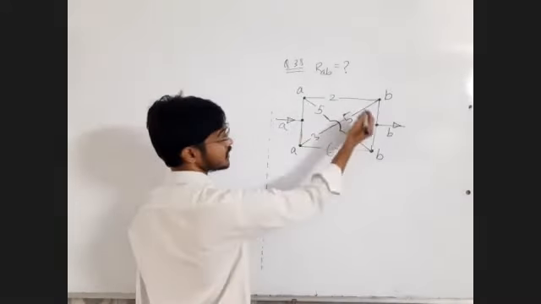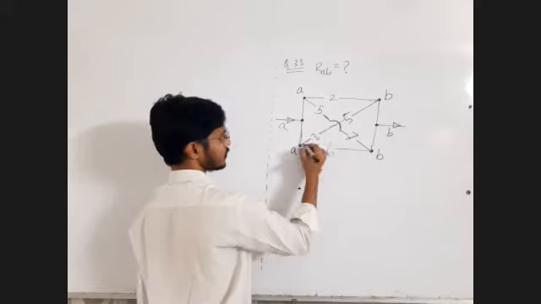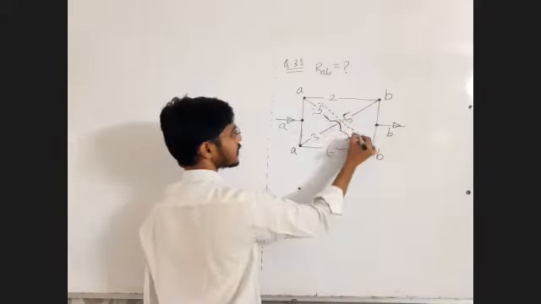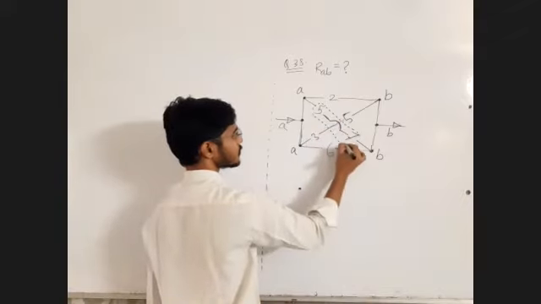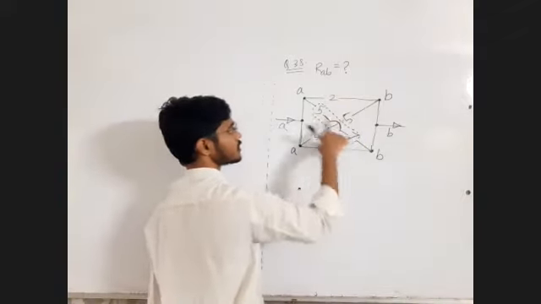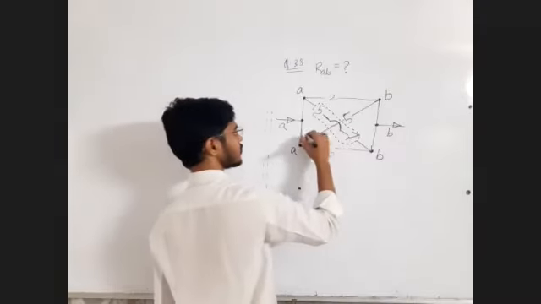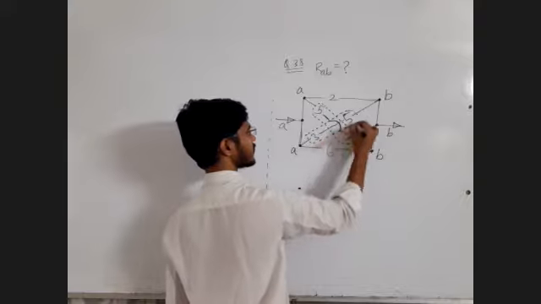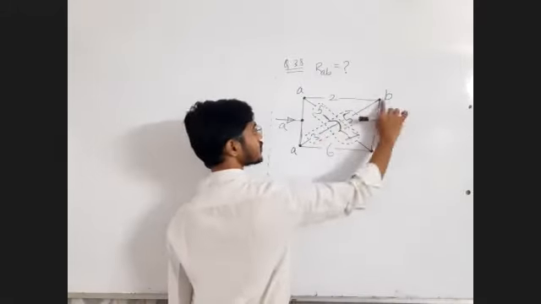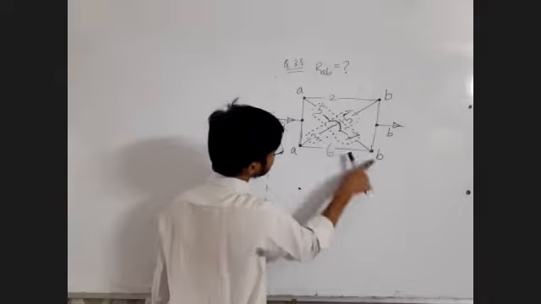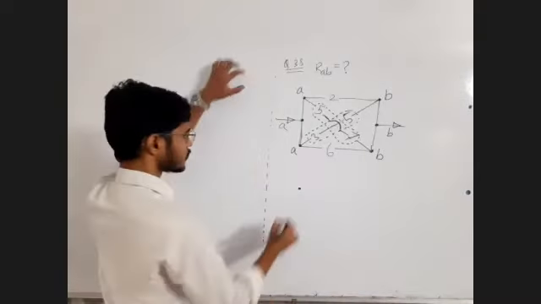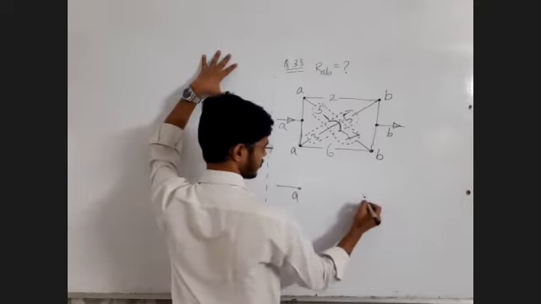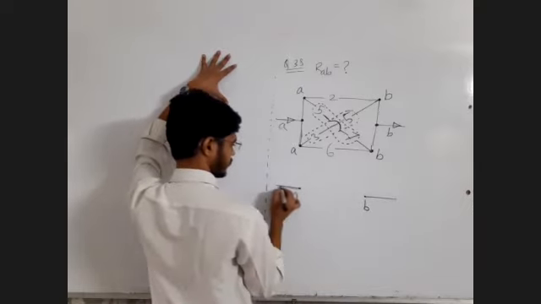There is no need to take any separate point. These two resistors are in series in this branch. It's a single branch. The current has not split anywhere in between. These two are in series, single branch. These two are also in series, single branch. Between A and B there is a direct branch. Again between A and B, a direct branch. So additional points, no need. Point A, point B, that's it.